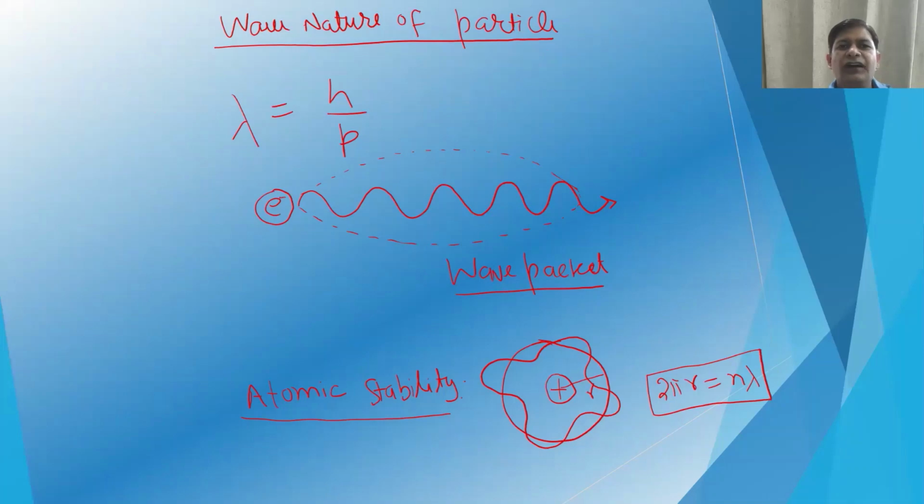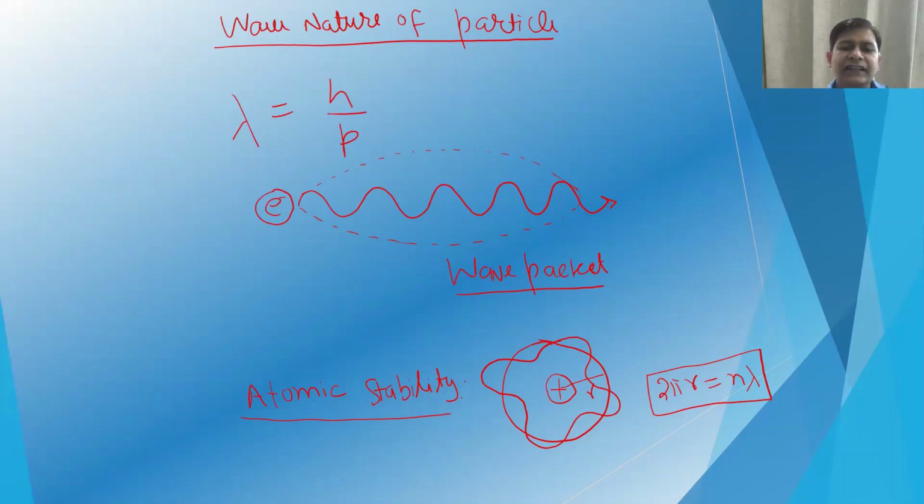This was followed by the wave nature of particles. In the photoelectric effect, we have seen the particle nature of light. Now that was followed by the wave nature of particles. Suppose we have an electron and we accelerate it at a particular voltage.